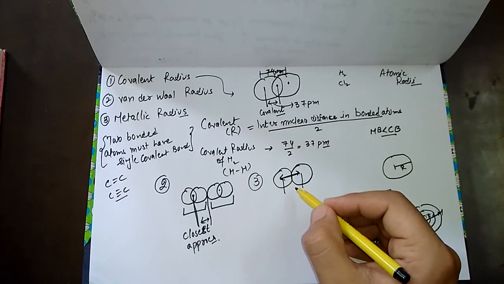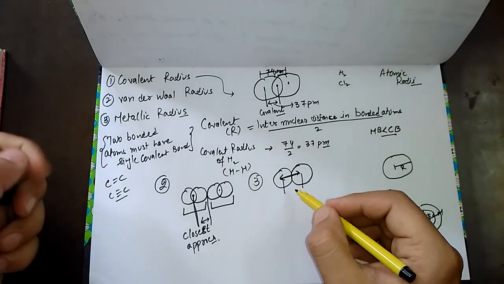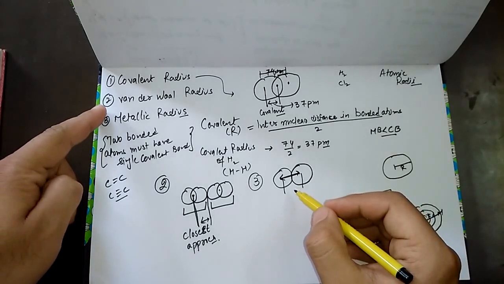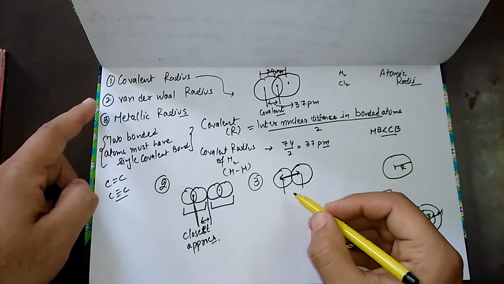If we just want to draw the order as a comparison of these three atomic radii, we say van der Waals is having the maximum radius while covalent radius has the least value.